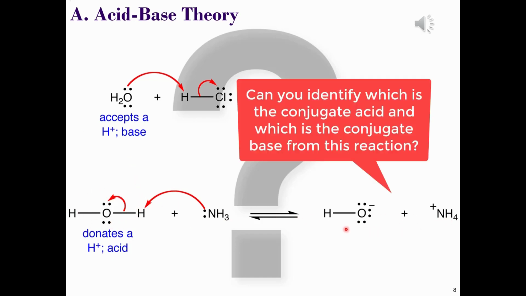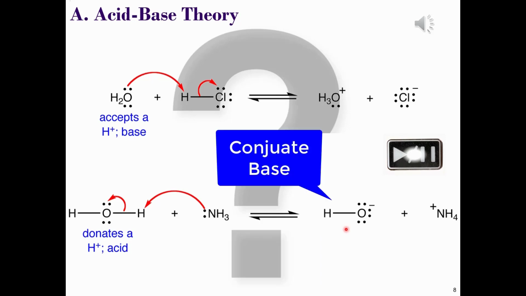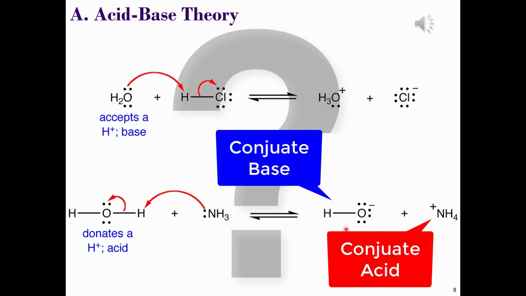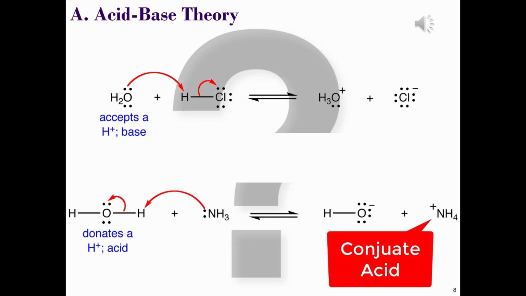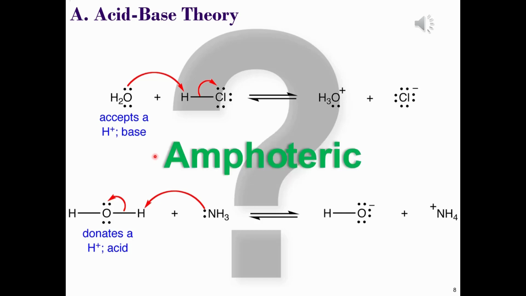Can you identify the conjugate acid and base for the second reaction? Pause the video and resume to check your answer. OH- is the conjugate base of water, and the ammonium ion is the conjugate acid of ammonia. What's interesting here is that water has behaved in one case as the base and in the other case as the acid. So we refer to compounds that are capable of doing this as being amphoteric.